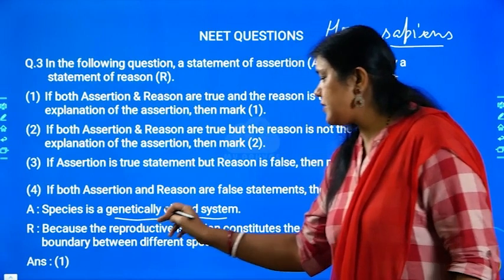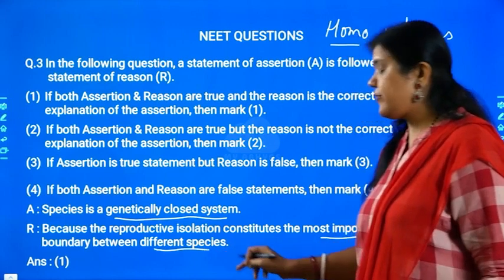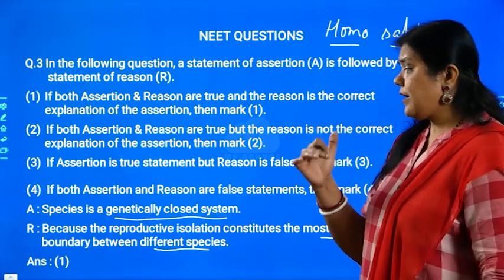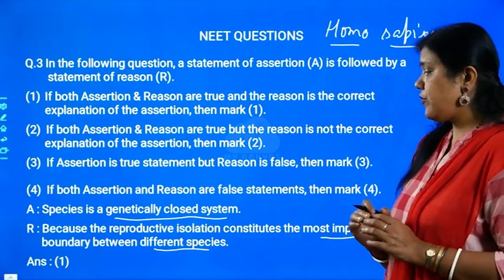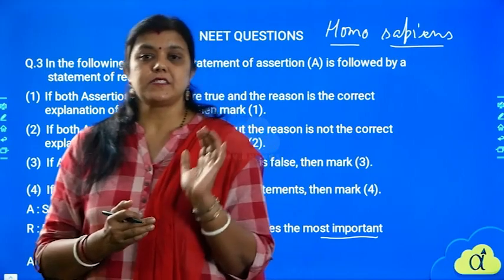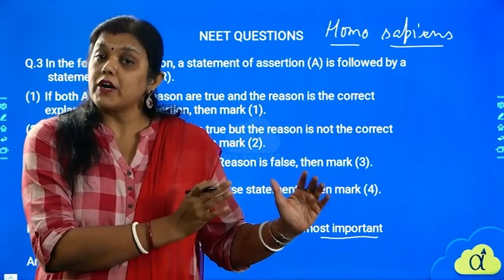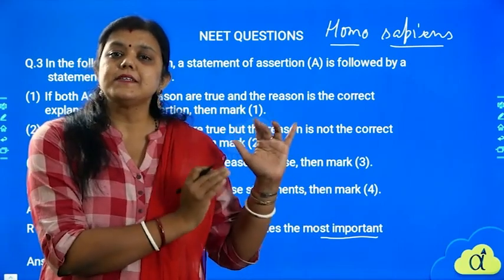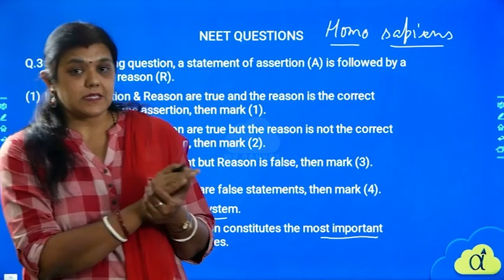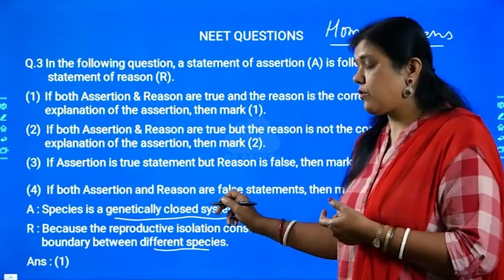Second one, because the reproductive isolation constitutes the most important boundary between different species. Why are we a genetically closed system? Because of our reproductive isolation. We are isolated by having typical reproductive characteristics which are present only in those organisms, and that makes us unique, a genetically closed system. Obviously that is the reason for this statement. So in this first assertion, the reason is correct, and that is why the answer is given as 1. Why? Because what is this?